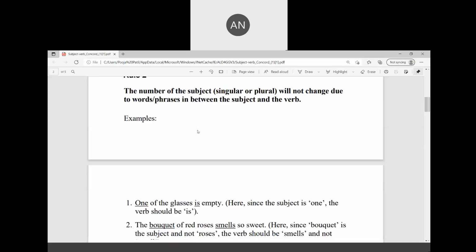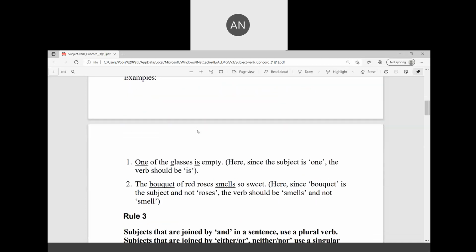One of the glasses is empty. Just look at the sentence. If you say glasses and then you feel that it should have been are, it is not so. One of the glasses is empty. Here, since the subject is one, the verb should be is.